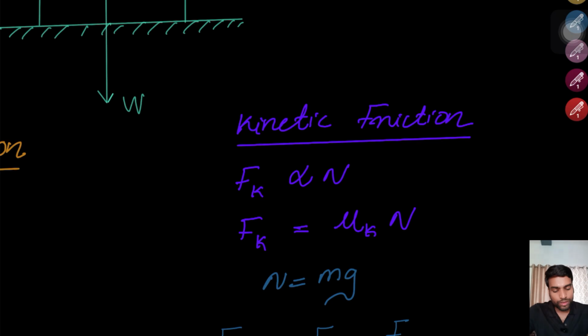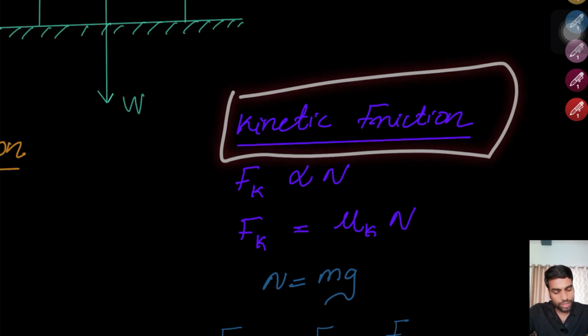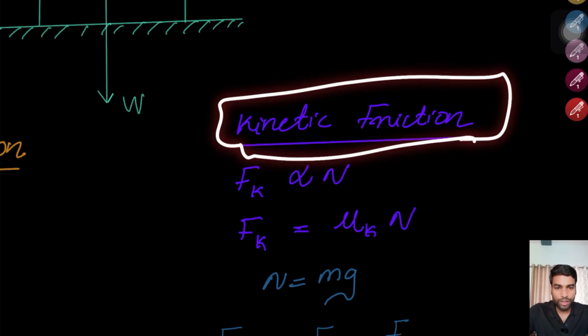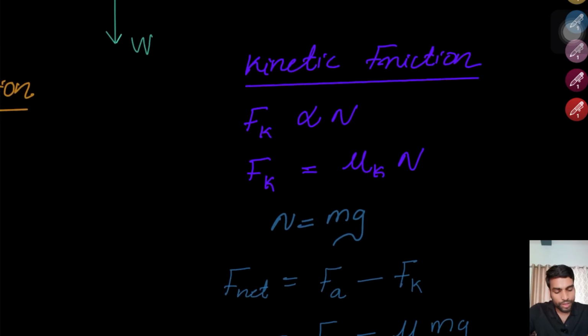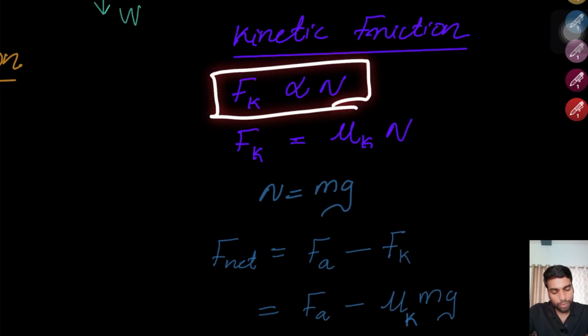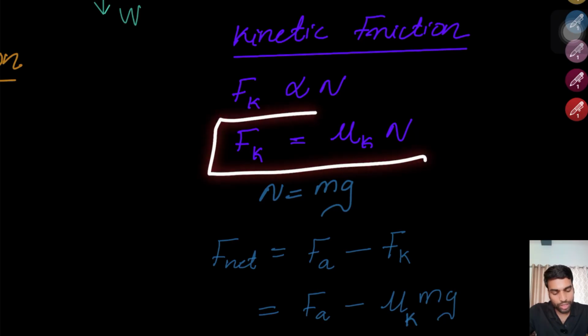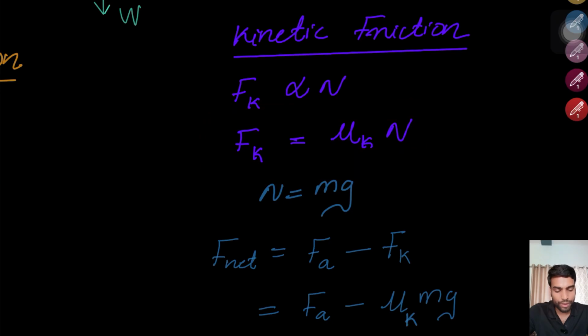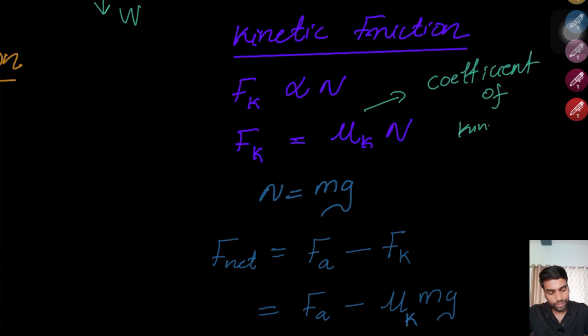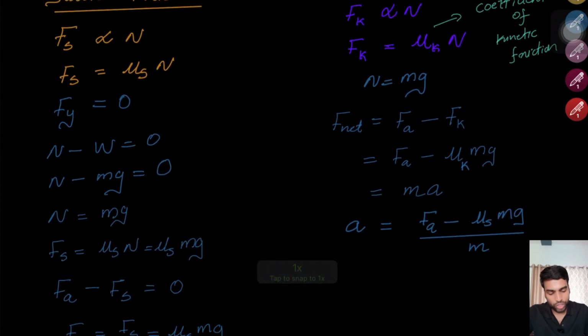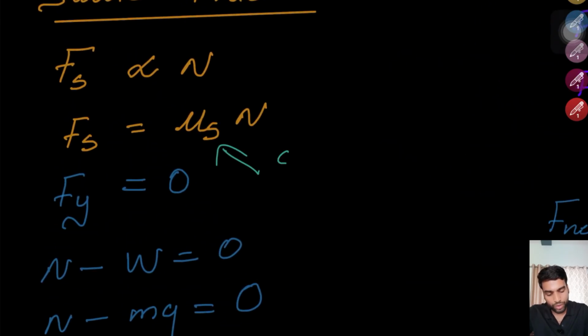Good? Right. Now let's focus on the kinetic friction. This kinetic friction will be less than the static friction because of the inertia basically. Now Fk is proportional to normal force, and Fk you can convert into an equation by introducing a constant mu k, which is known as coefficient of kinetic friction. I think I forgot to mention the name of this one. Mu s is nothing but coefficient of static friction.